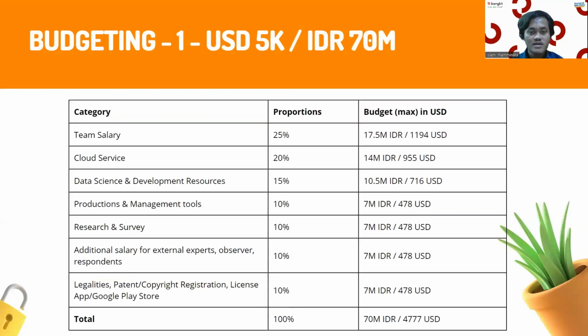This is our budgeting one. With $5,000, we will use it for team salary, cloud service, data science and development resources, production and management tools, research and survey, additional salary for external experts, observers, respondents, and legalities, patent or copyright registration, and a license for the app on Google Play Store.